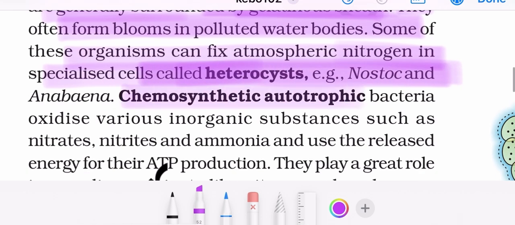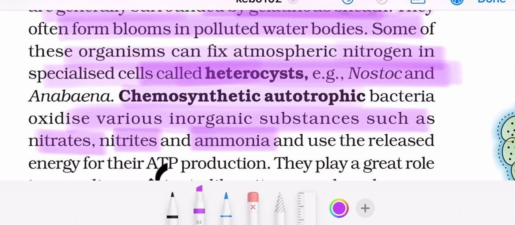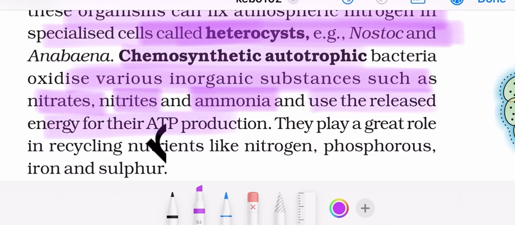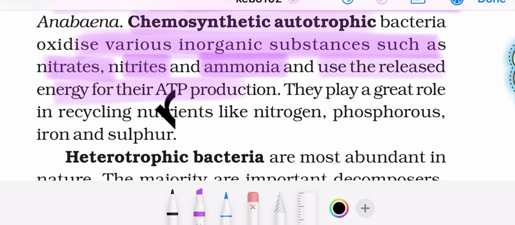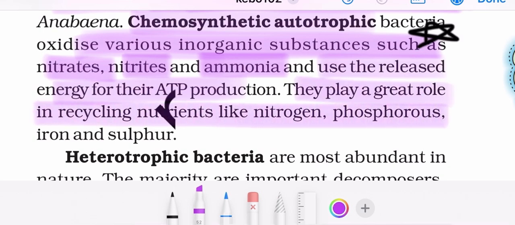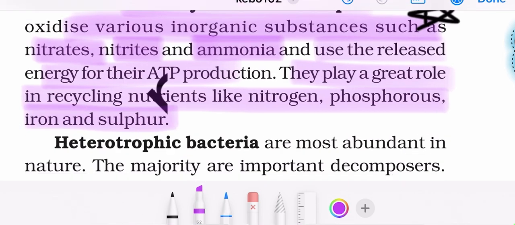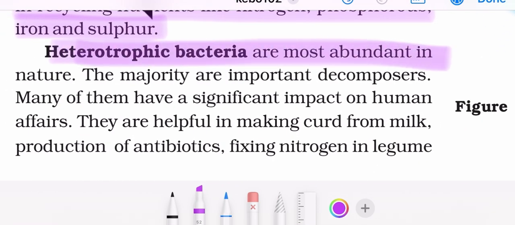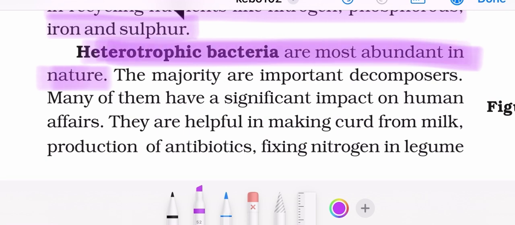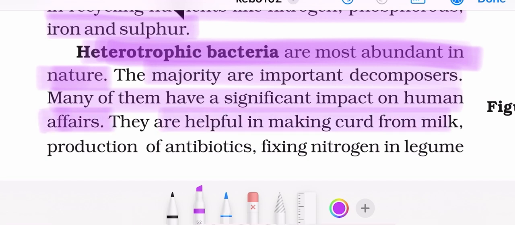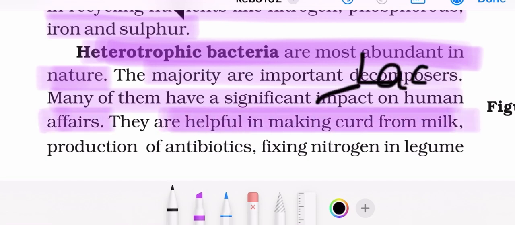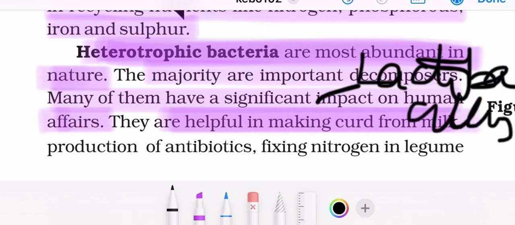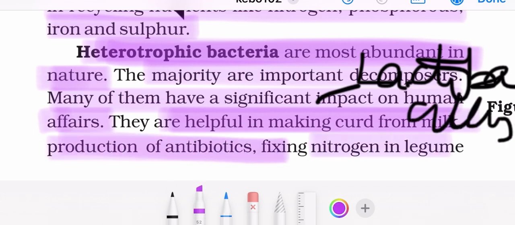The chemosynthetic autotrophic bacteria oxidize various inorganic substances such as nitrates, nitrites, and ammonia, and use the released energy for ATP production. Yes, another important line: they play a great role in recycling nutrients like nitrogen, phosphorus, iron, and sulfur. Heterotrophic bacteria are most abundant in nature. The majority are important decomposers. Many of them have a significant impact on human affairs. They are helpful in making curd from milk, that is Lactobacillus, and in the production of antibiotics and fixing nitrogen in legumes.